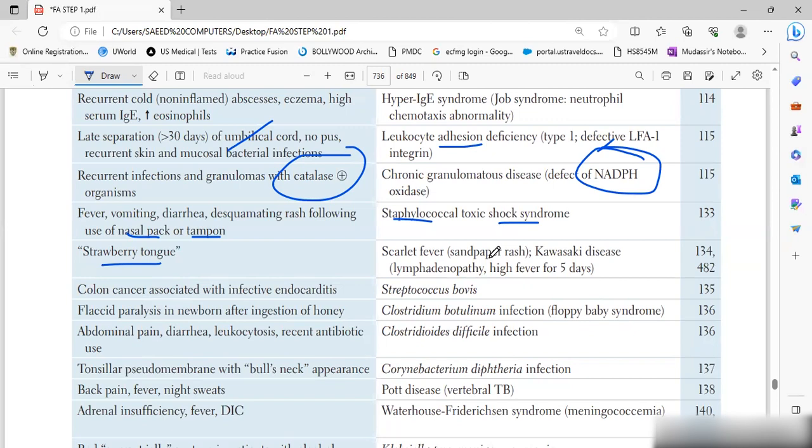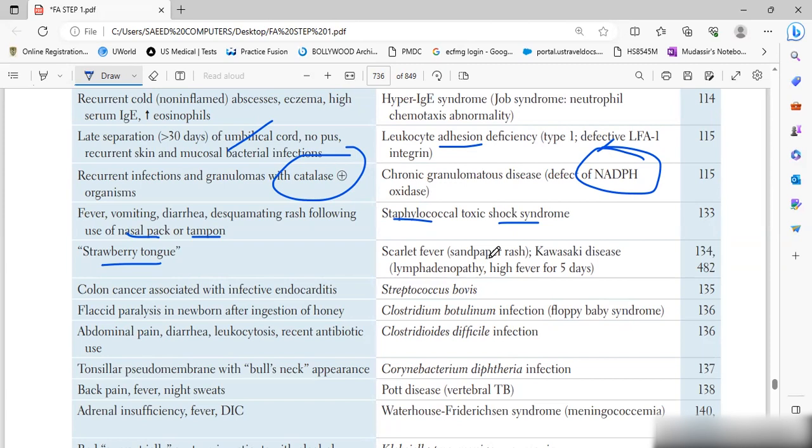Kawasaki disease: you will have lymphadenopathy, oral ulcers, conjunctivitis, rash on palms and soles, and high heart rate. That is the mnemonic we have covered.